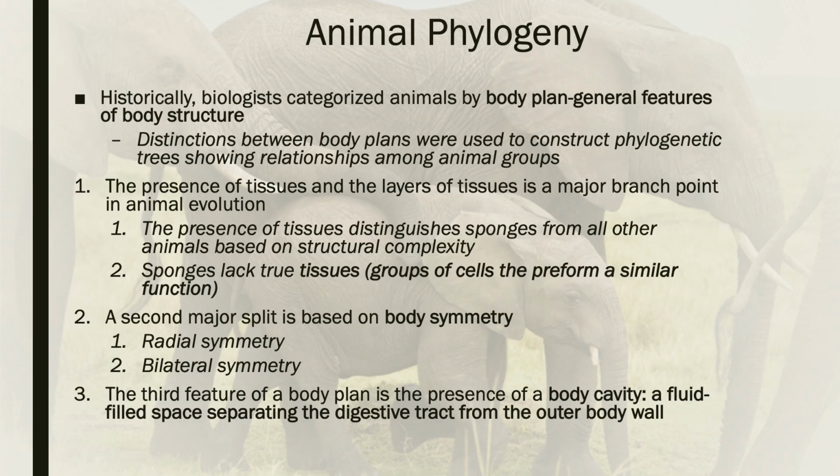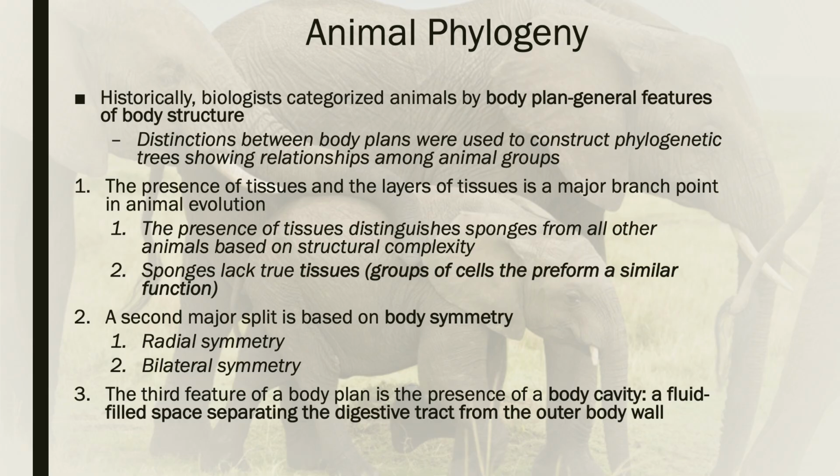But let's look at some of the facets of a body plan, and then as we go through the 9 animal phyla, make a note about the different body plan features that each type of animal has. So the first feature of a body plan is, are true tissues present? And if so, what kind of tissues are present? So 2 big questions to ask when we're looking at an animal and trying to determine what kind of body plan it has.